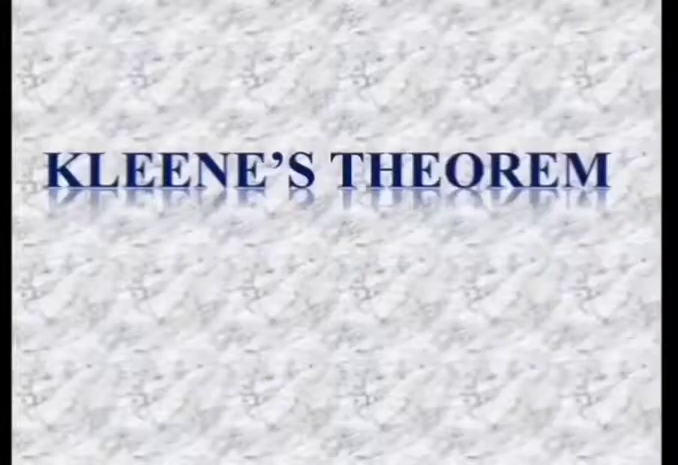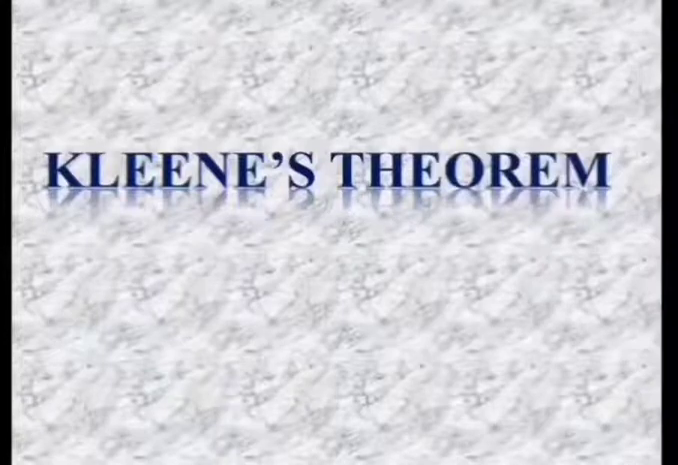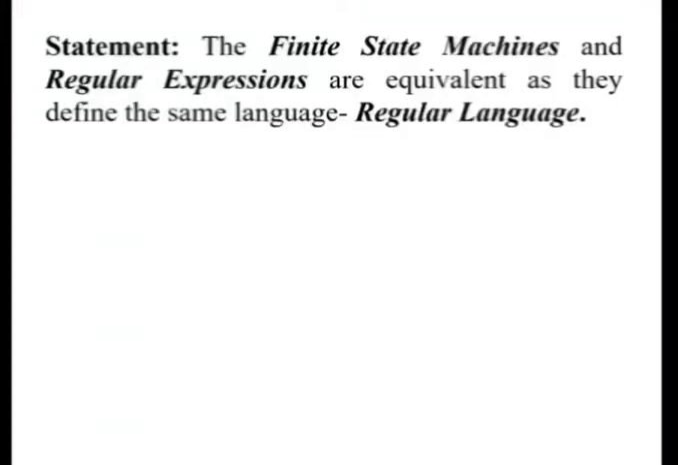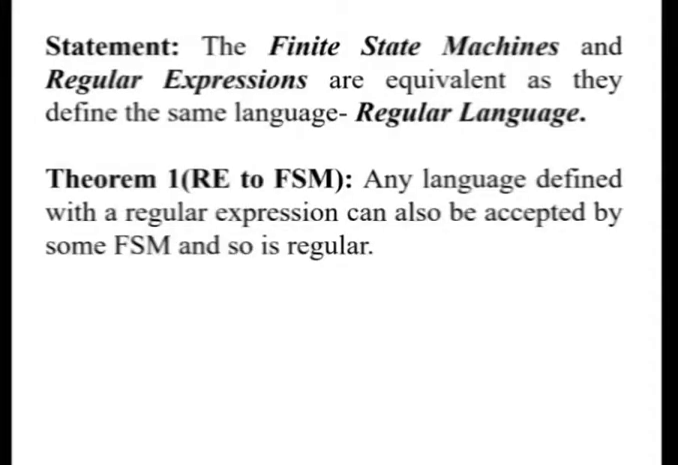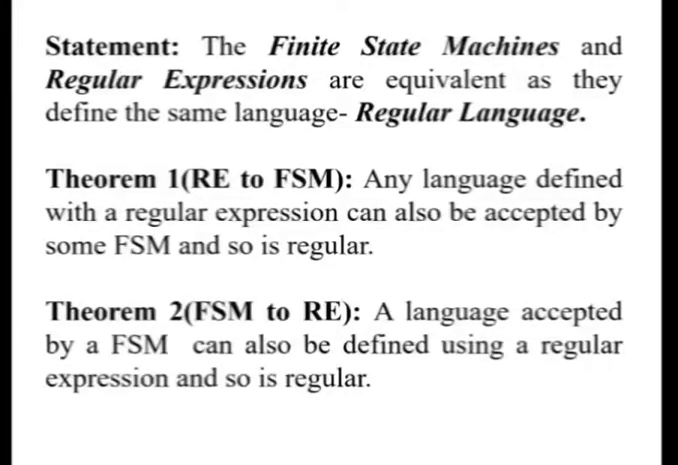Hello all, today let's learn the second part of Kleene's theorem. As we learnt in our previous video, Kleene's theorem states that finite state machines and regular expressions are equivalent, as they define the same regular language. Based on this theorem, we learnt how to construct a finite state machine from a regular expression in our last video. Now let us learn to obtain a regular expression from a finite state machine.